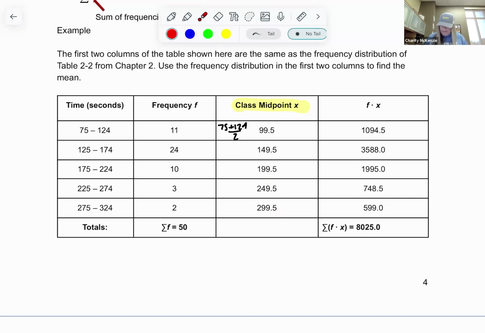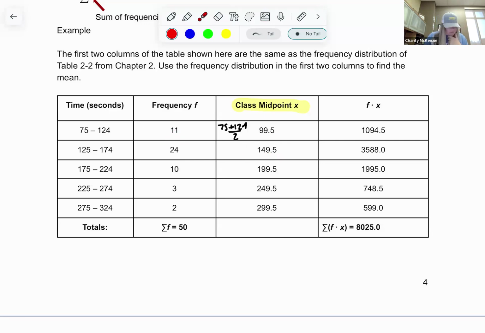So then we're going to think of it as I have 11 data values that are at 99.5. I'm going to use 24 data values at this number and so forth. So you could literally list these out, but I'm a little lazy for that. Or you can think about what the word times means. It's groups of adding. So I have 11 of these.